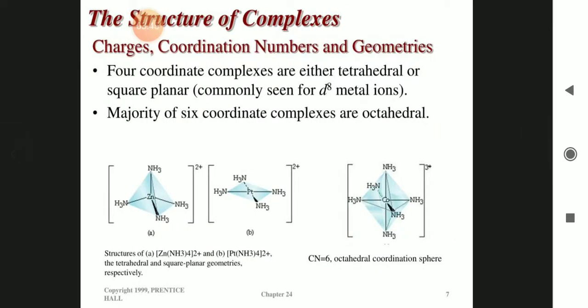Charge, coordination number and geometry. 4-coordinate complexes are either tetrahedral or square planar. This depends upon the symmetry of the ligands attached to the central metal in different ways. The majority of 6-coordinate complexes are octahedral. When there are 6 ligands, the complex is called octahedral. Where there are 4 ligands, the complex can be tetrahedral or square planar. This depends upon the hybridization.